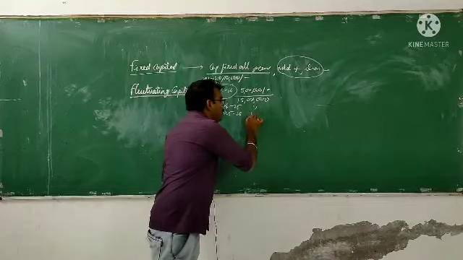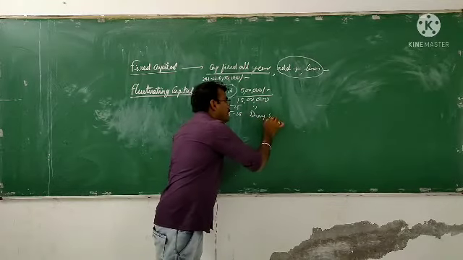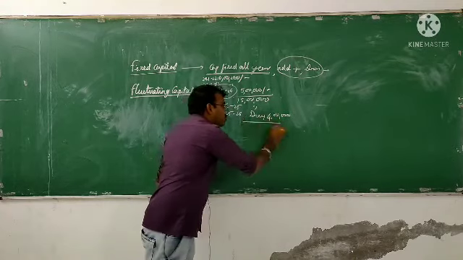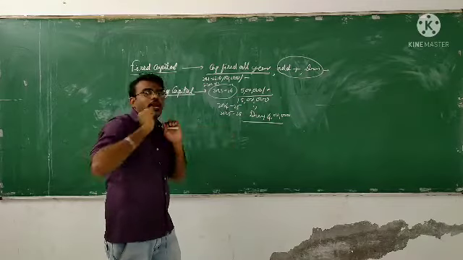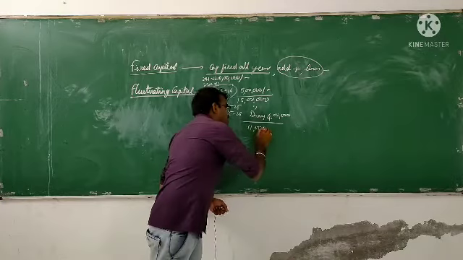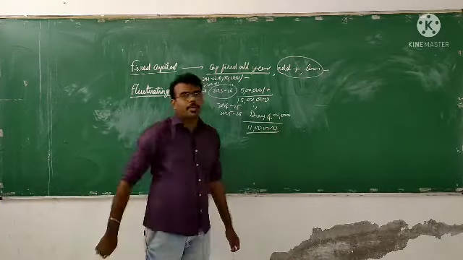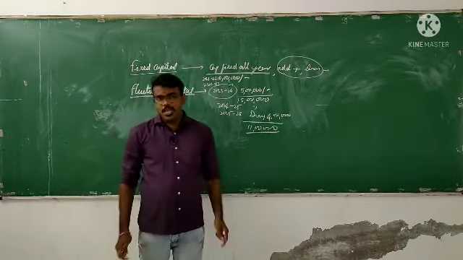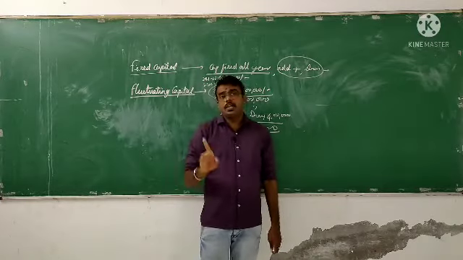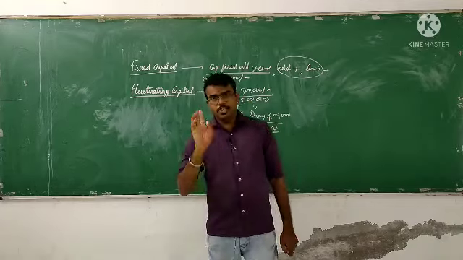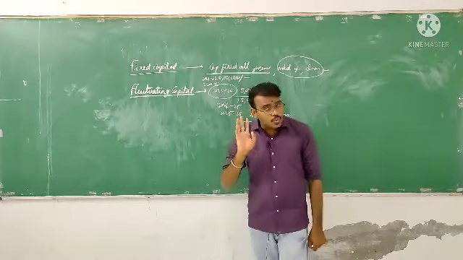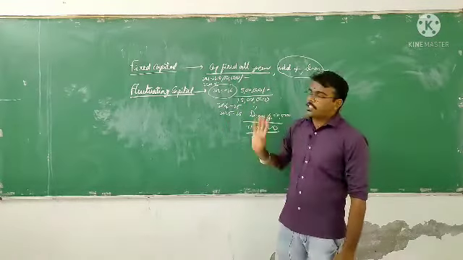In 2025-26 assume that you are withdrawing 5 lakh rupees, or say 4 lakh. So out of 15 lakh you are taking 4 lakh out, we are withdrawing. So from 2025-26 how much will be your capital? That is 11 lakh. So in the fixed capital method the capital will remain the same unless you have additional capital or you are withdrawing the capital. Only in these two cases will fixed capital change.